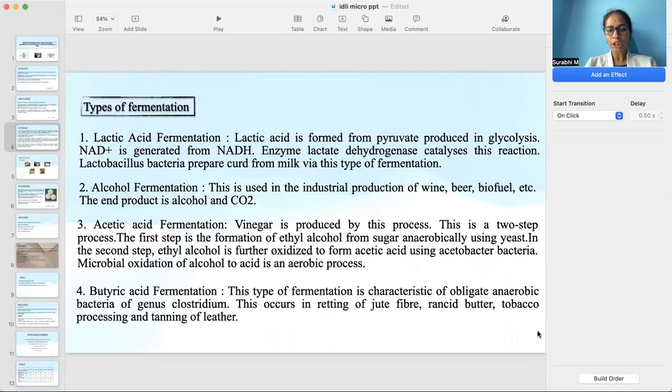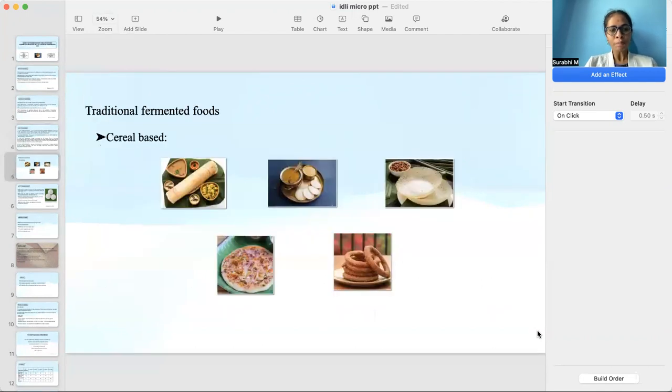Acetic acid fermentation, here vinegar is produced by this process. This is a two-step process. The first step is the formation of ethyl alcohol from sugar anaerobically using yeast. In the second step, ethyl alcohol is further oxidized to form acetic acid using acetobacter bacteria. Butyric acid fermentation occurs in retting of jute fiber, rancid butter, tobacco processing, and tanning of leather.